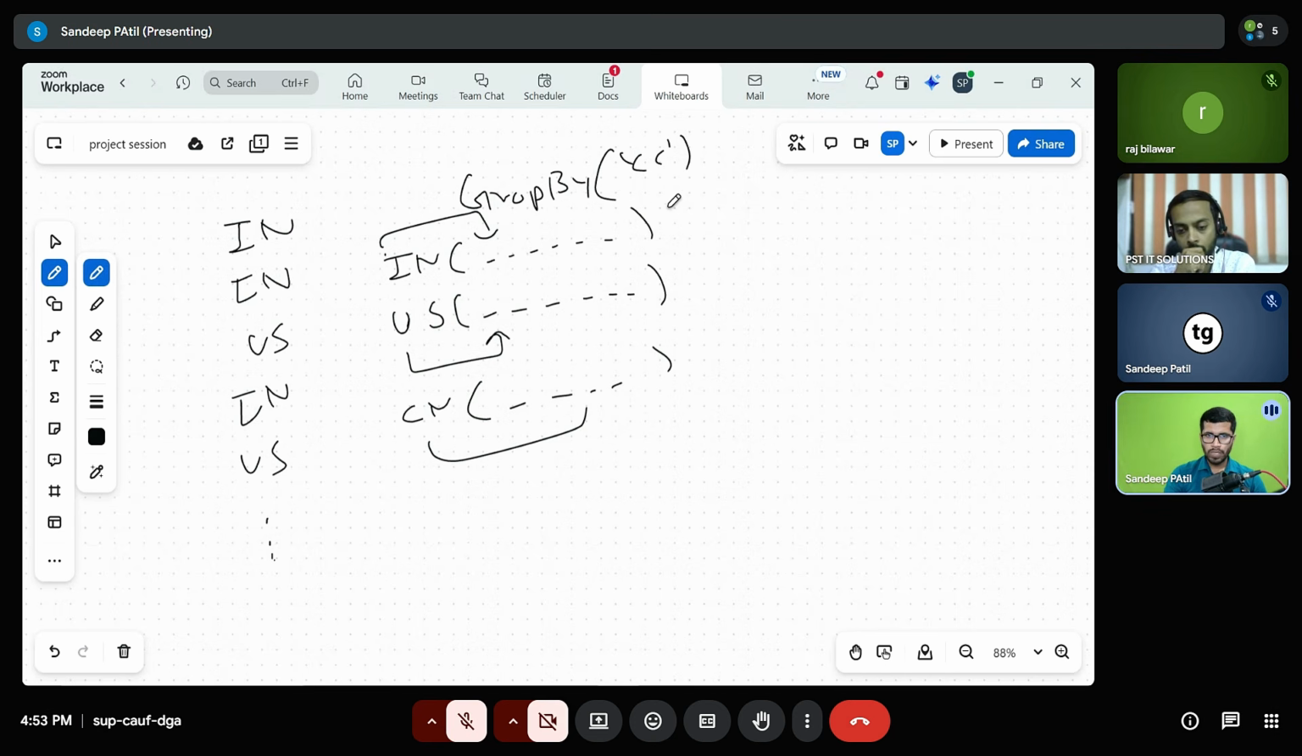Normally, group by is a two-step operation. First, we go for group by, and later we go for aggregation. Let's imagine I'd like to find the average revenue earned, or the total count of records, or the sum of revenue. These kinds of use cases are possible through the group by operation.